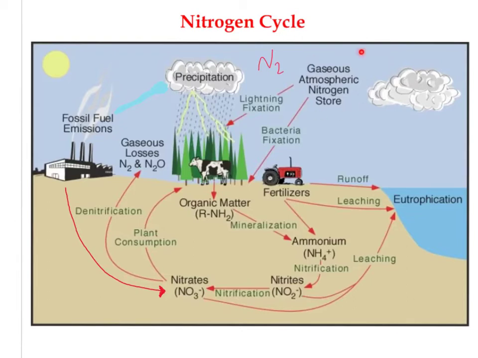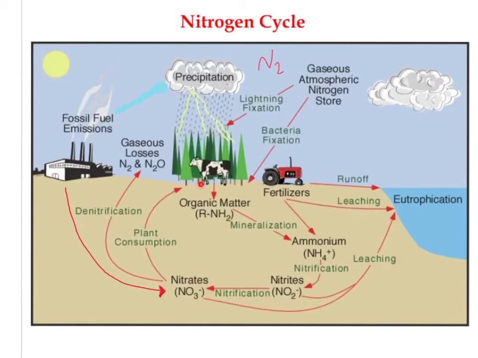And here we have this gaseous atmospheric nitrogen out in the biosphere. Certain bacteria that are in the soil use that nitrogen and convert it into ammonia. And then other bacteria use that ammonia and convert it into nitrites and then nitrates. That complete process of taking the ammonia and eventually getting nitrates out of it is called nitrification. And it's a very important process that these prokaryotic organisms provide.